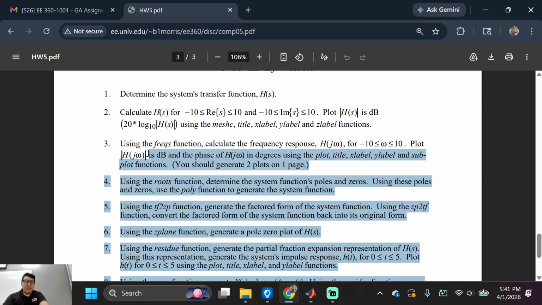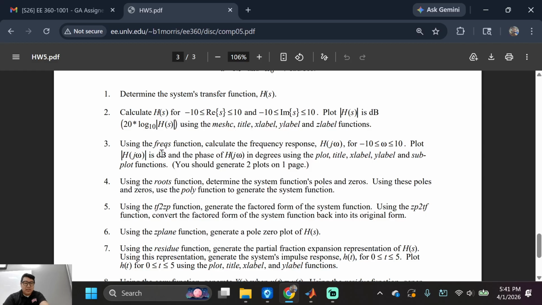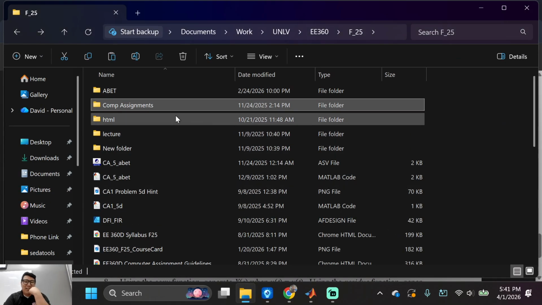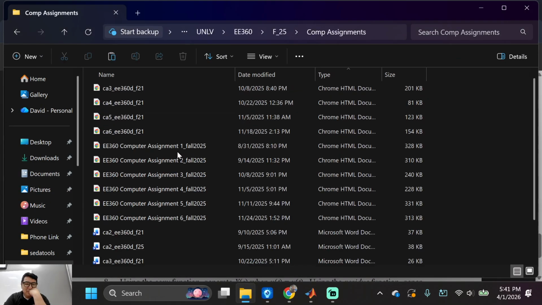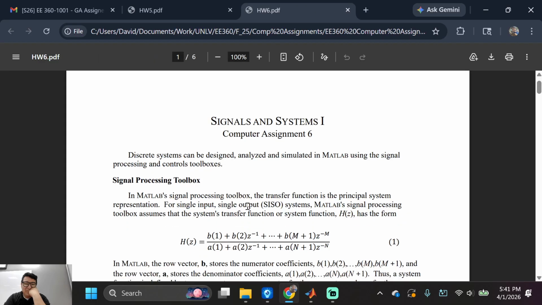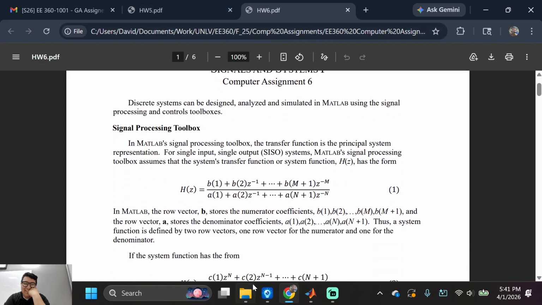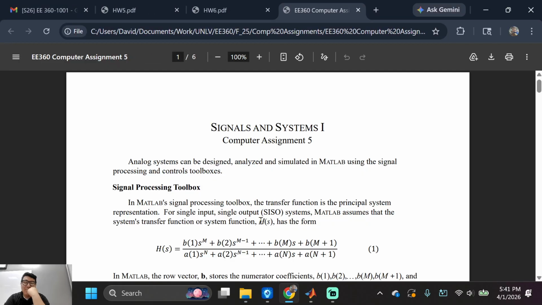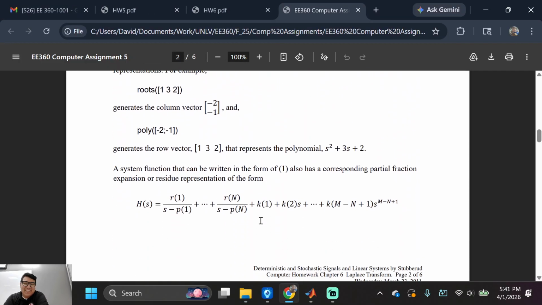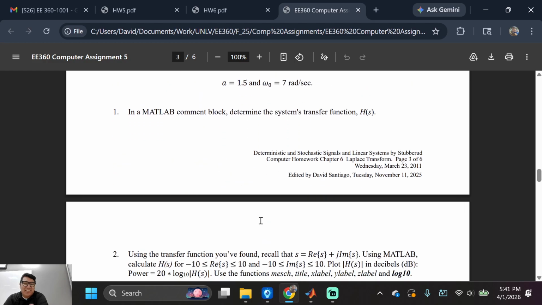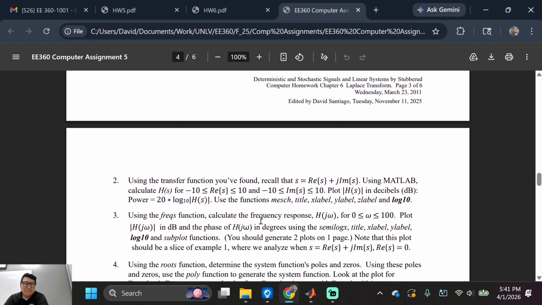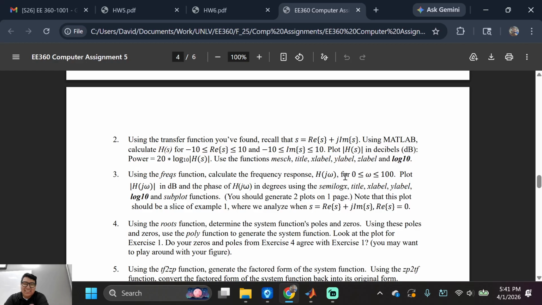Plot the magnitude response in dB. See, I edited these assignments. Let me show you what I did last year. Wait, wrong assignment. There we go. I cleaned these up, but Dr. Morris used the other one. You see, look, 0 to 100, right?